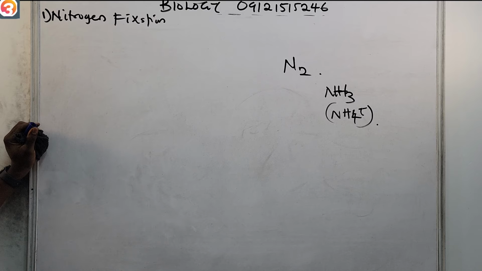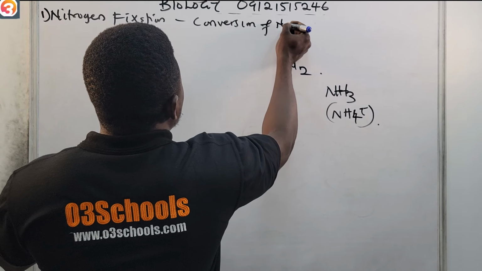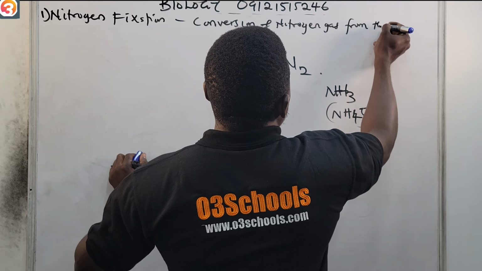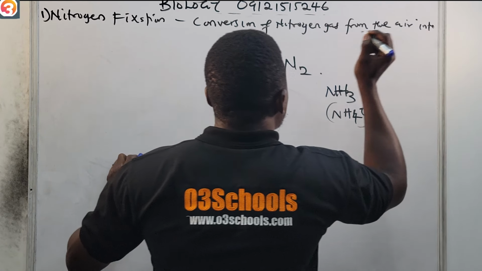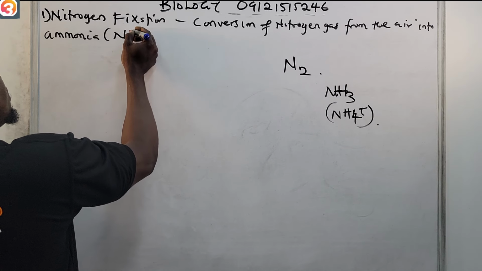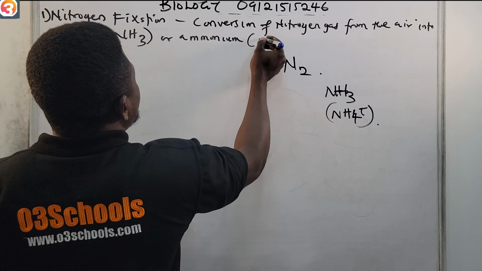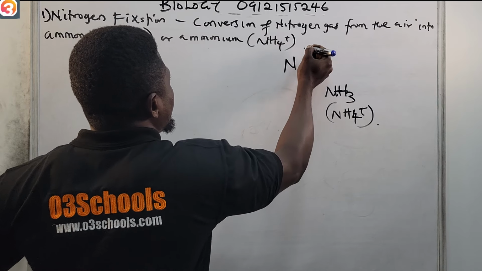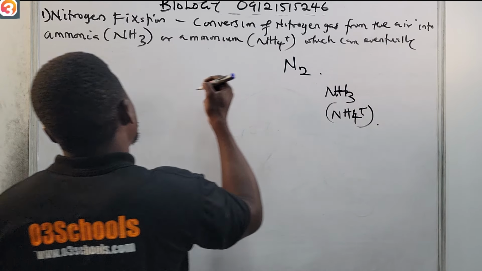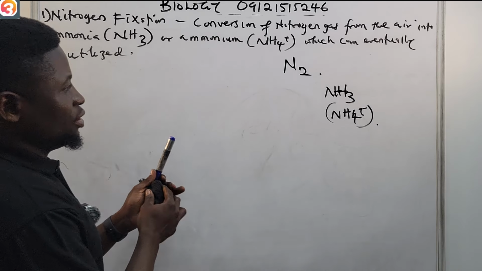So nitrogen fixation primarily involves the conversion of nitrogen gas from the air into ammonia, NH3, or ammonium, NH4 plus, which can eventually be utilized.